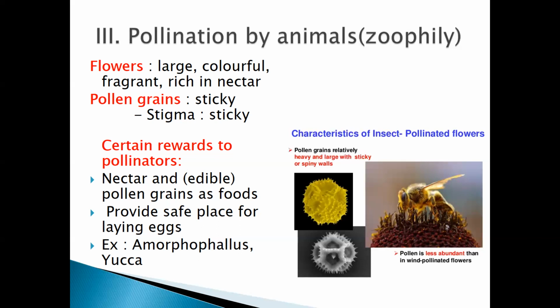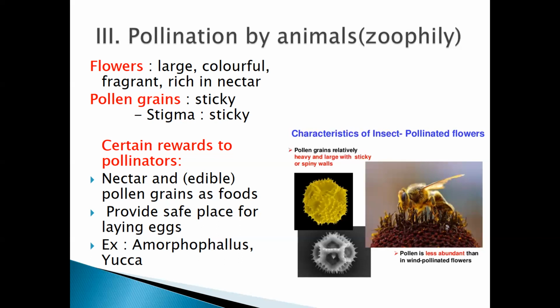Yes, they get the nectar, which is edible. They can eat it. They also get pollen grains as their food, so they can take in the pollen grains as food. So this is the second reward. The third reward is to provide a safe place for laying eggs.